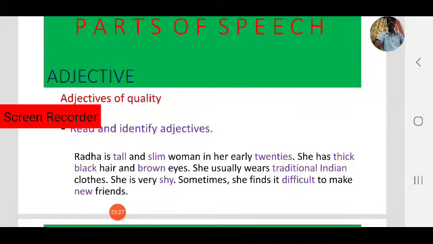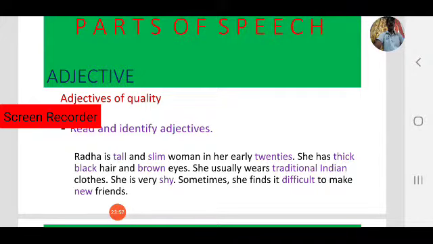Next, she has thick black hair and brown eyes. Observe, thick and black describe her hair. How is her hair? Hair is also a noun. So to describe hair, hair is thick and black. Thick and black are characteristics of hair, so those are adjectives of quality.